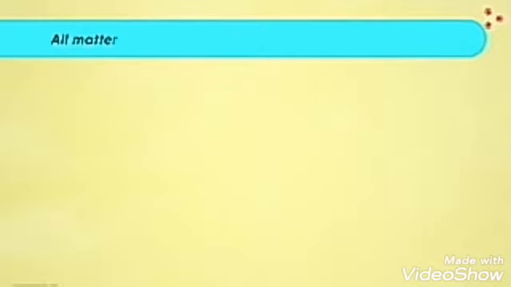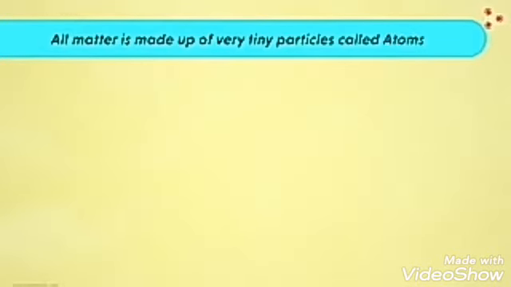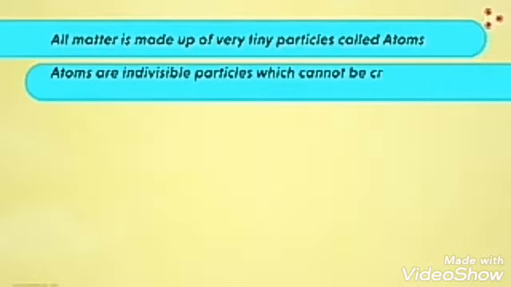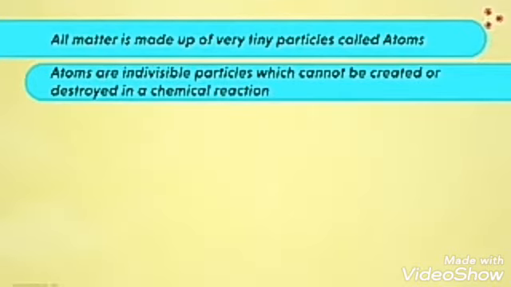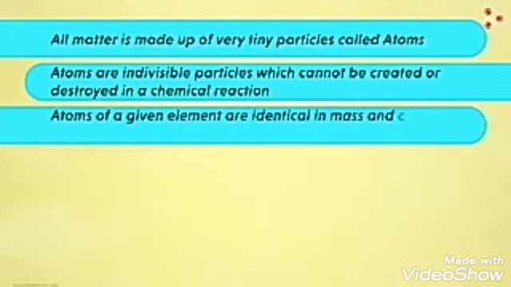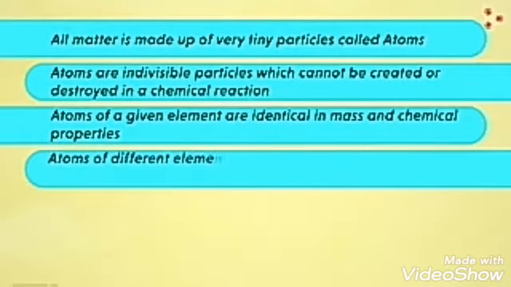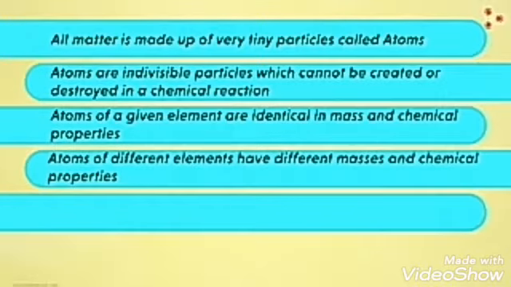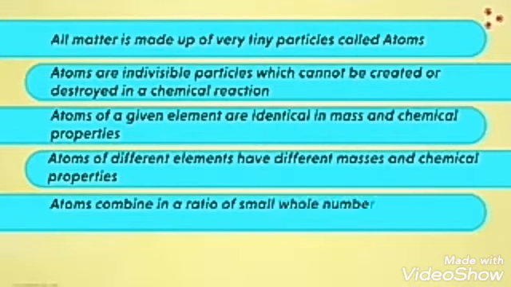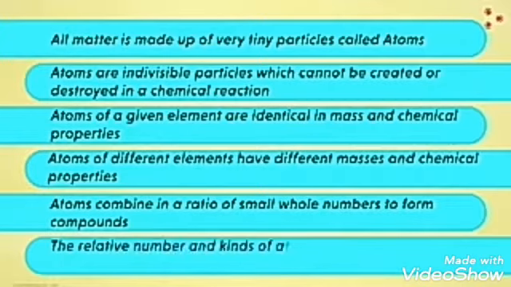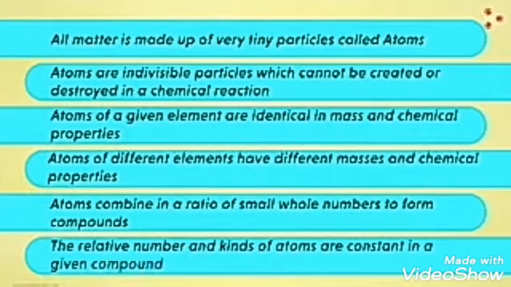Take a very quick look at the 6 major postulates of his theory. First, he said that all matter is made up of very tiny particles called atoms. Secondly, he suggested that atoms are indivisible particles which cannot be created or destroyed in a chemical reaction. Third postulate was, atoms of a given element are identical in mass and chemical properties. Similarly, fourth postulate was that atoms of different elements have different masses and chemical properties. Fifth postulate stated that atoms combine in a ratio of small whole numbers to form compounds. And lastly, the relative number and kinds of atoms are constant in a given compound.